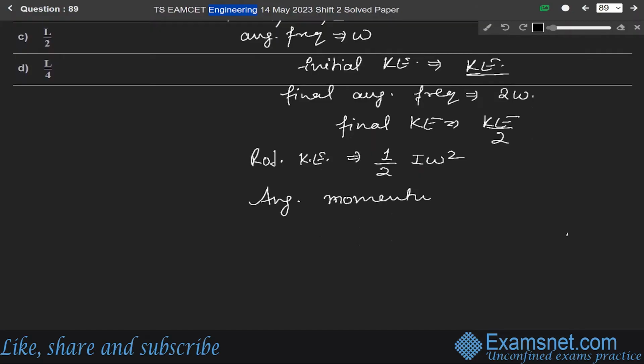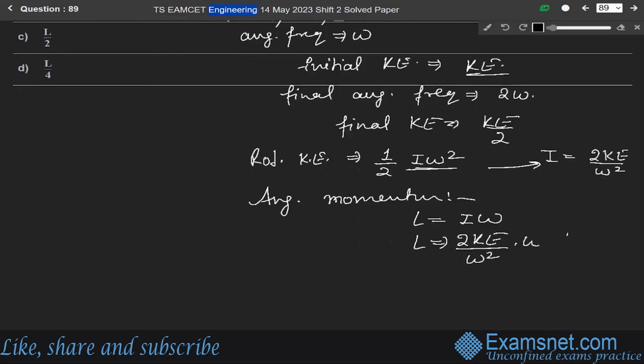Okay, so for this the angular momentum L is equal to I into omega. From here we can write I as 2 into kinetic energy over omega square. So just put the value of I here. So 2 kinetic energy over omega square into omega. This omega to the power 1 cancels. So we get angular momentum as 2 Ke over omega.